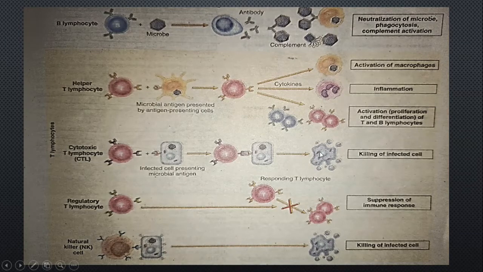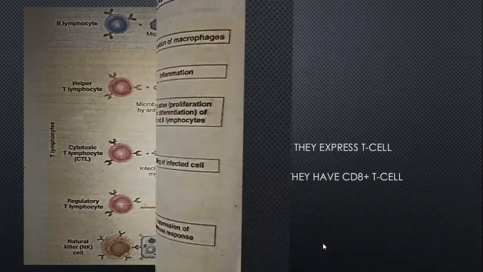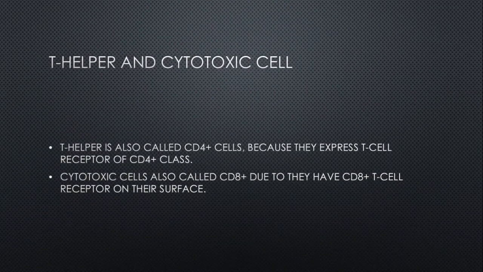Regulatory T lymphocytes suppress the clonal expansion and action of B and T cells. Natural killer cells also directly kill the cell. So, T helper and T cytotoxic cells. T helper is also called CD4 plus. Why are they called CD4 plus cells? Because they express the T cell receptor of the CD4 plus class.